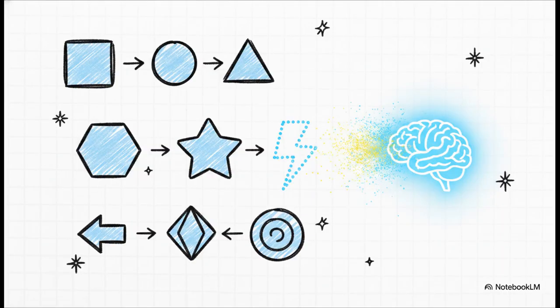Now, what's really interesting is that this next method is the true, undisputed workhorse of modern generative AI. It's called next token prediction. This right here is exactly what powers modern giants like ChatGPT and PaLM.